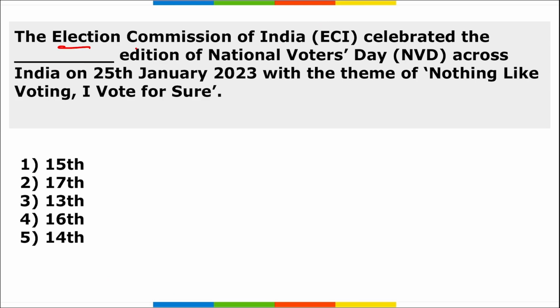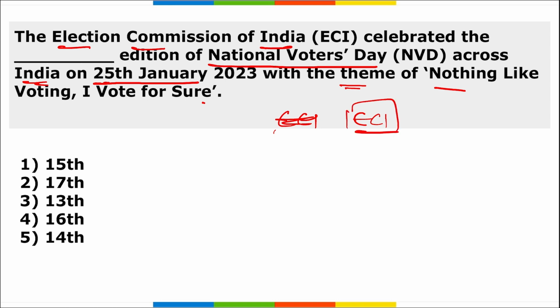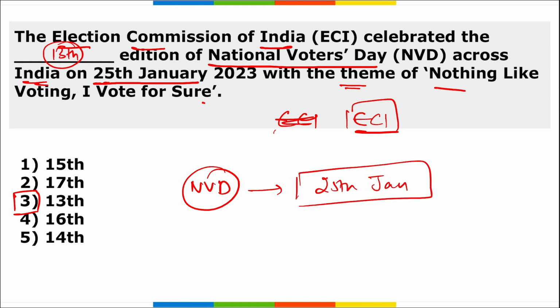Next, Election Commission of India celebrated which edition of National Voters Day across India on 25th of January with the theme Nothing Like Voting, I Vote for Sure? The Election Commission of India celebrated the 13th edition of National Voters Day across India on 25th of January. And the theme here to remember is Nothing Like Voting, I Vote for Sure. This is the 13th edition of the National Voters Day observed by Election Commission of India.